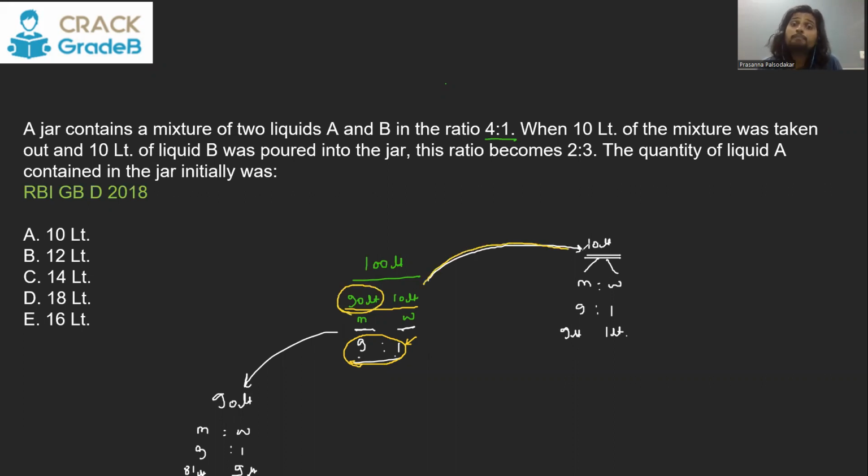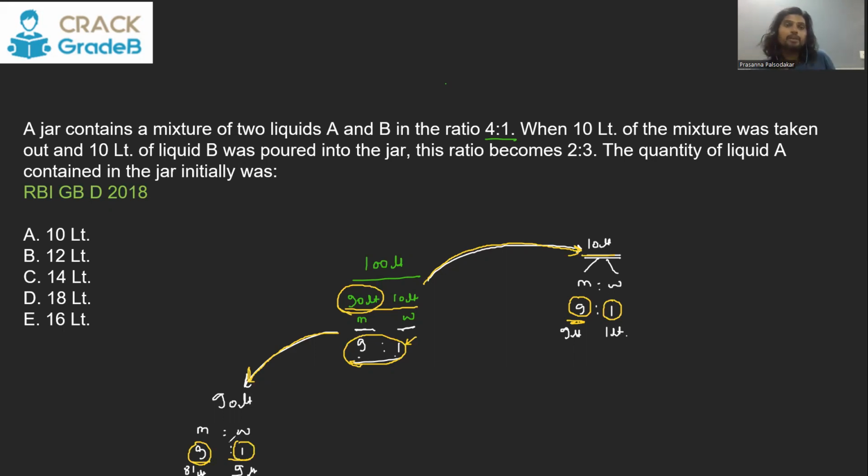If you take out some portion, that will have the same composition or same concentration, so milk will have 9 parts and water will have 1 part, or percentage of milk will be 90% still here. And what remains will also have the same ratio, same composition, same concentration. That means 90% milk and 10% water. 9 parts milk, 1 part water.